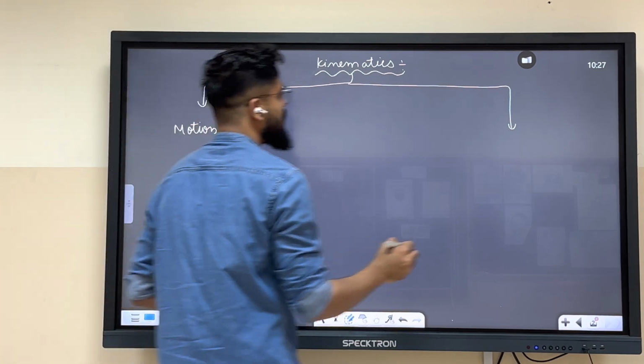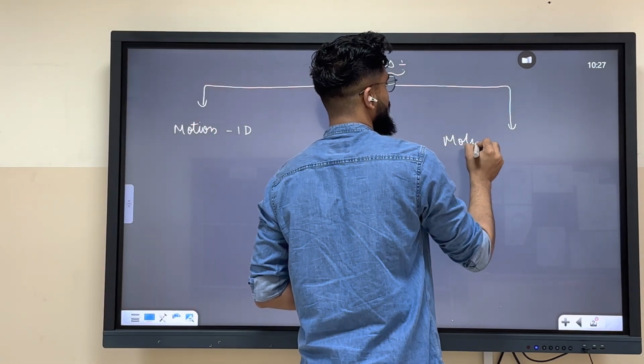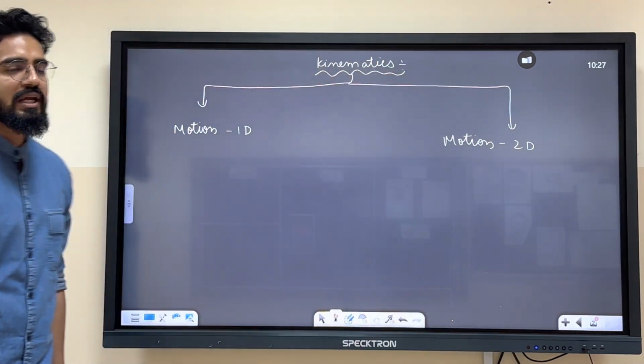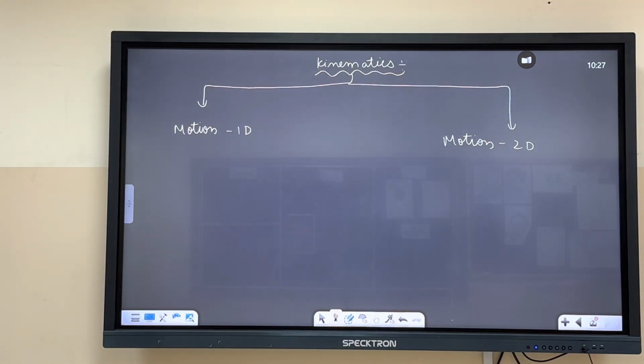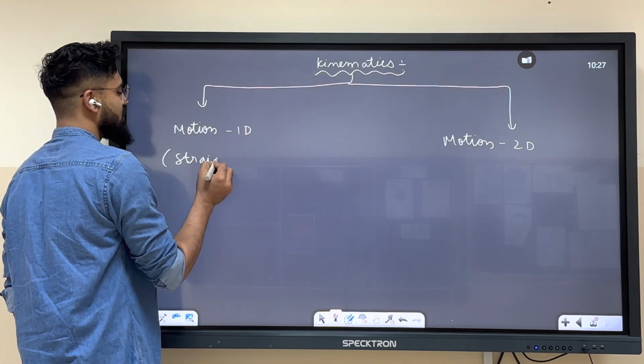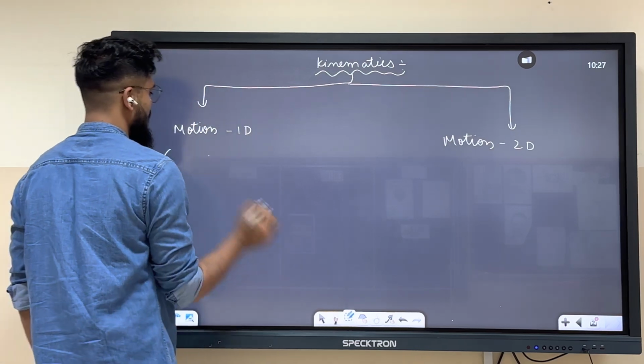Motion in 1D, and over here you will have motion in 2D. Motion in 1D, motion in 2D. 1D is what? Motion in a straight line.